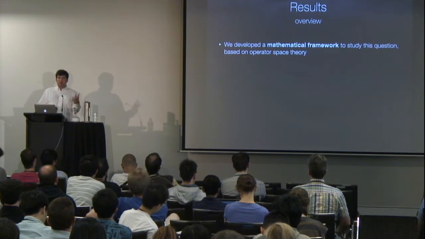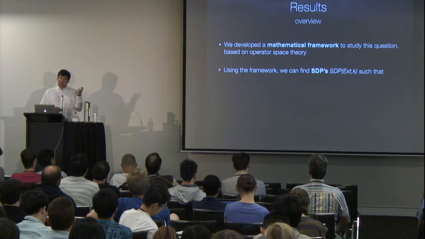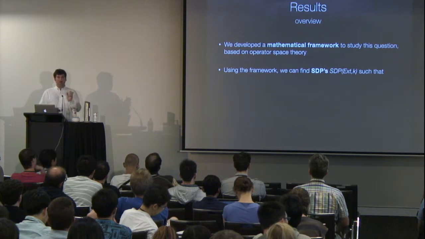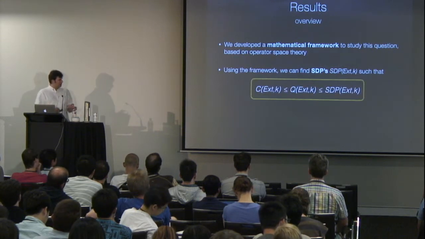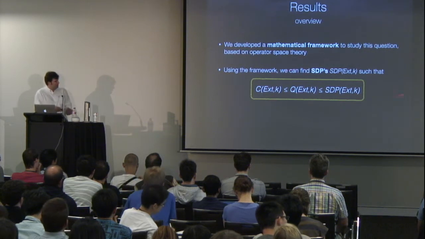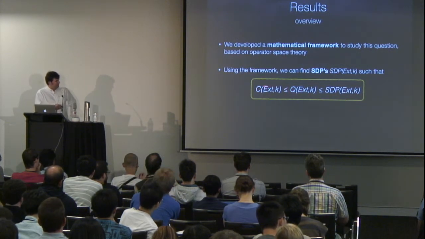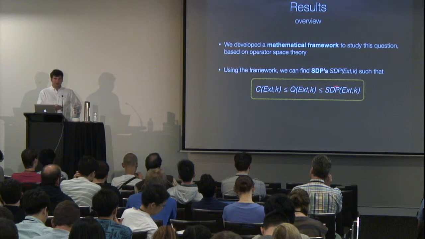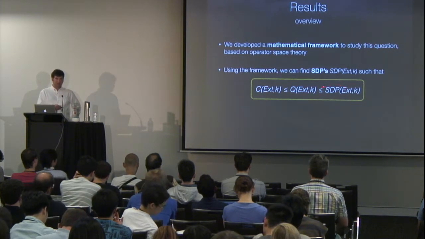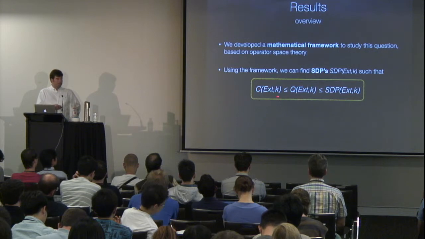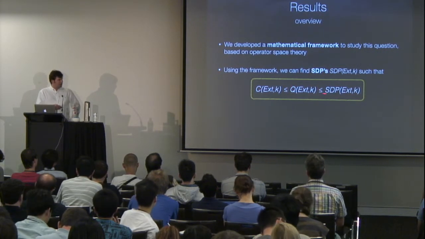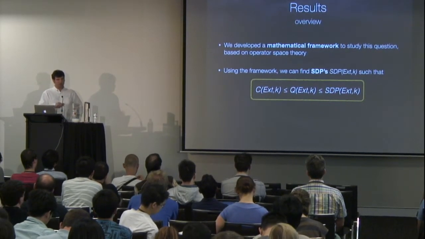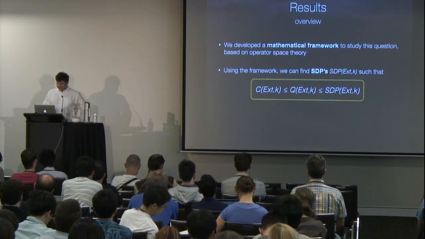So using this framework of operator space theory, we can formulate semi-definite programs which upper bound the quantum value. One of our main results is this following chain of inequalities. Well, this one is trivial. This is the classical value of the extractor, specifying how the extractor acts if we allow for a classical adversary. There is the quantum value, which characterizes what happens if we allow a quantum adversary. And then we can find an SDP which upper bounds this. And this SDP is quite nice. It has nice properties. We can easily handle it.